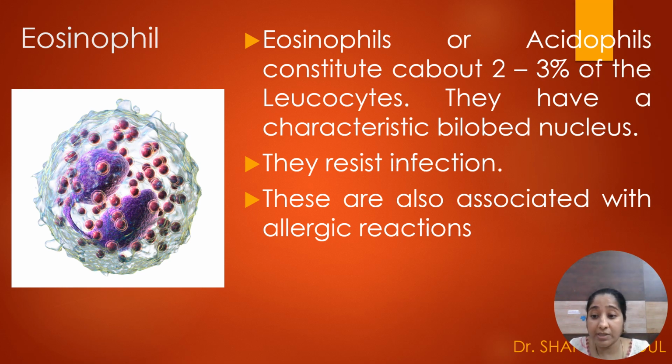Next, eosinophils or acidophils. They are dyed with acidic dyes, and these are about 2 to 3% of total WBC. Mostly these are two-lobed structures, structurally characteristic of a bilobed nucleus. And these are associated with allergic reactions.